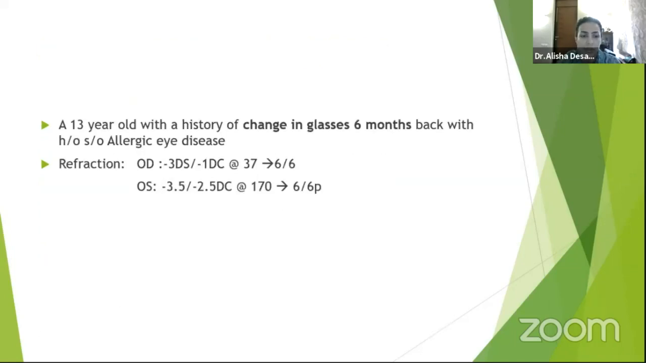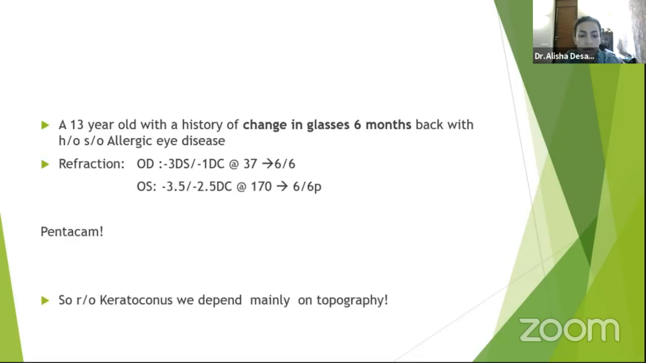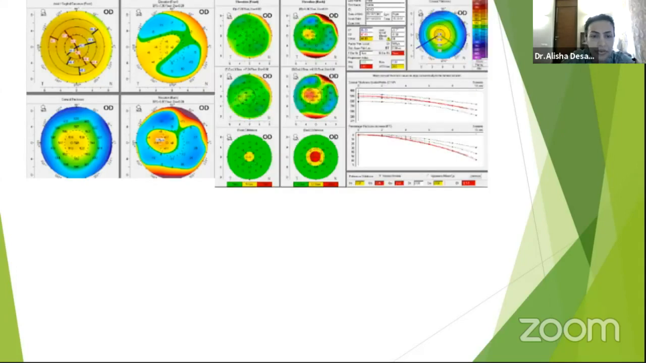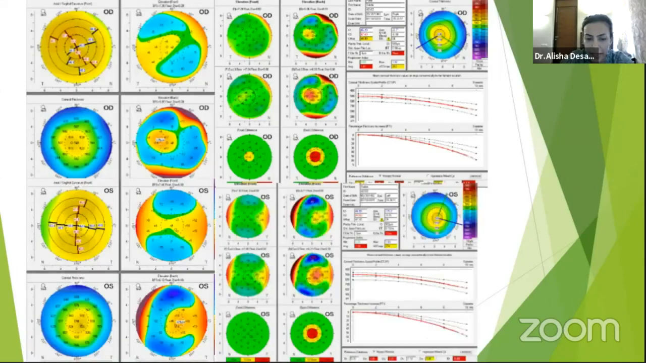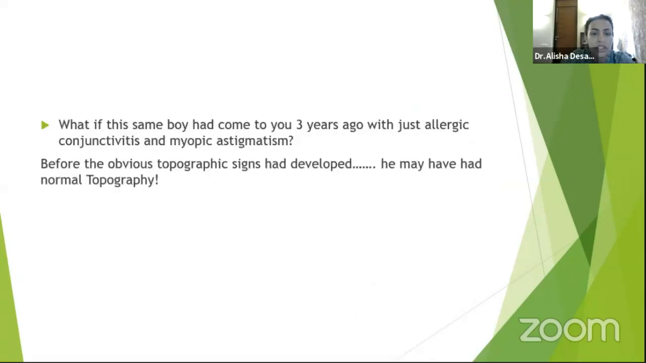For example, if a 13-year-old child comes with a change in glasses in the last 6 months with this refraction, not much astigmatism, refracting to 6/9, of course we'll do a Pentacam. Normally in our daily practice, we do a Pentacam or a topography to rule out keratoconus. So in the topography here, we are seeing that yes, there is a superior-inferior mild asymmetry. Of course, in this one, the keratoconus has been caught. But say this patient had come to you 3 years ago with just a mild allergic conjunctivitis and a myopic astigmatism. He may have had normal topography.